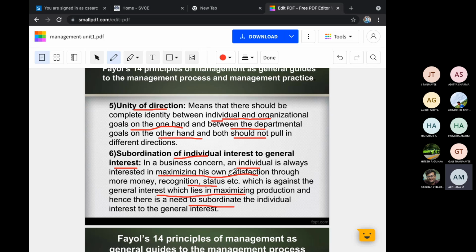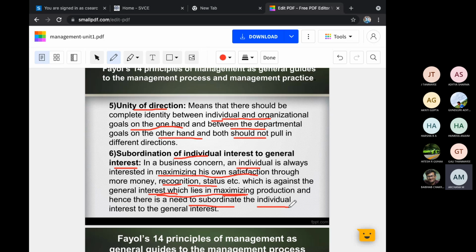Interest in maximizing his own satisfaction through more money, recognition and status is against the general interest, which lies in maximizing production. What he is telling is, according to this theory, for example, I'll show more interest in the employees.